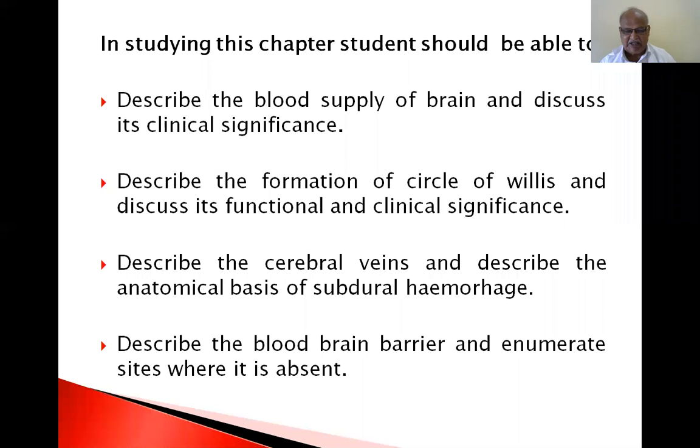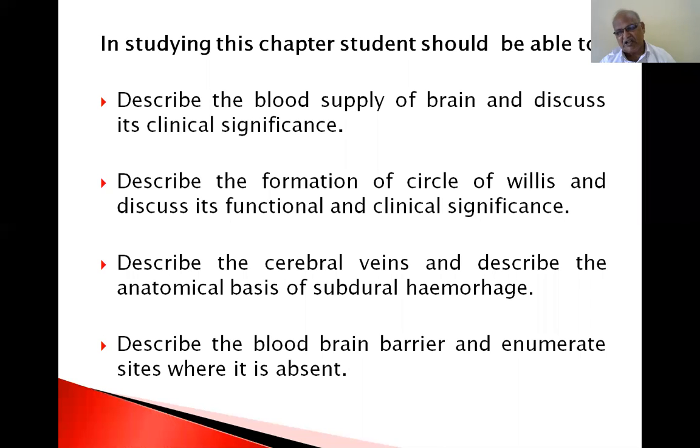This is maintained by the blood-brain barrier, BBB. It is present in particular sites of the brain, but not throughout the entire brain. You must know the blood-brain barrier because it is essential to prevent the entry of whole blood into the brain, an intracerebral mass.